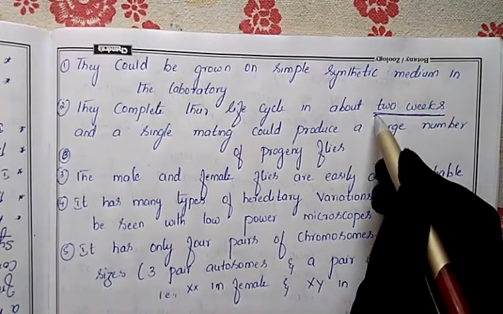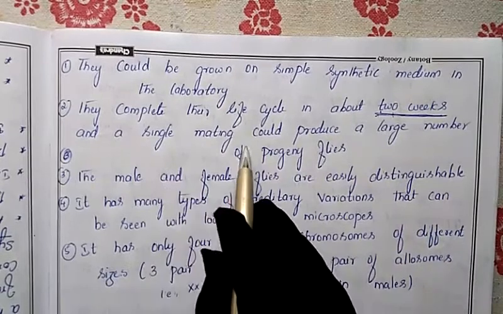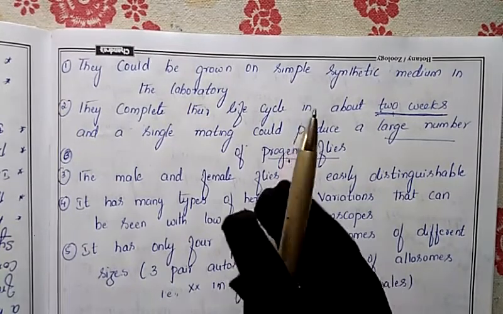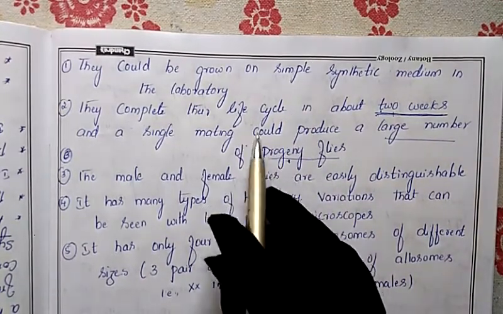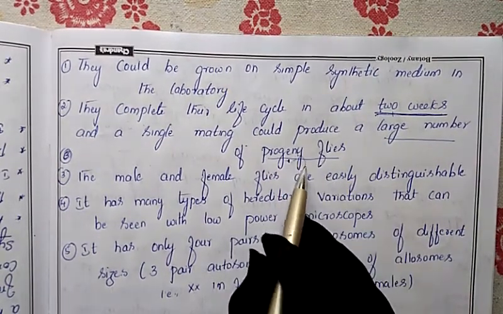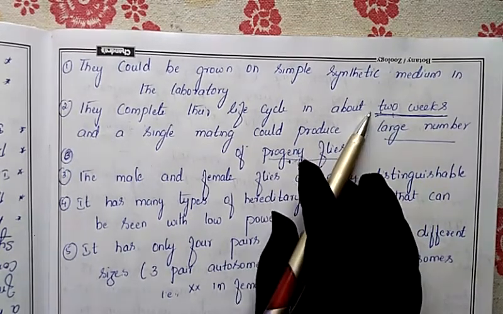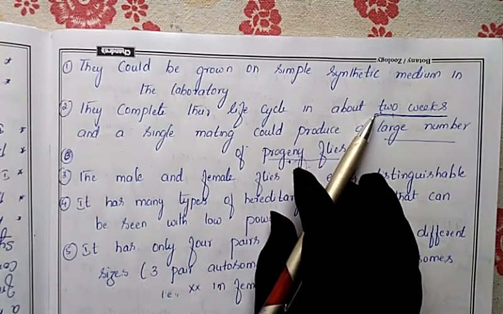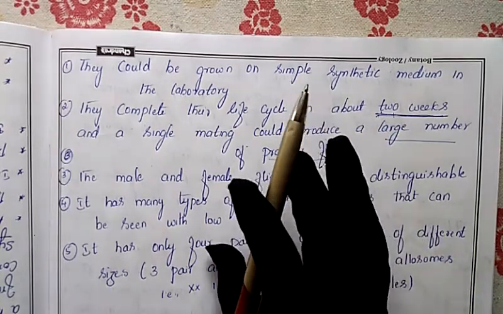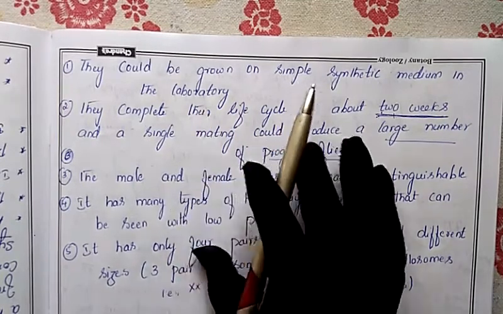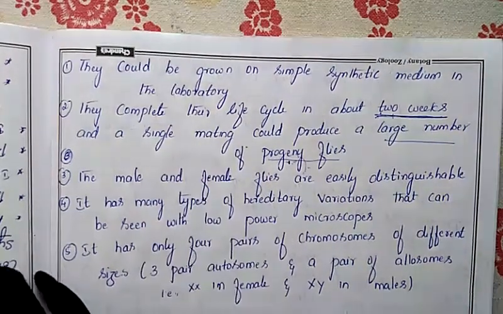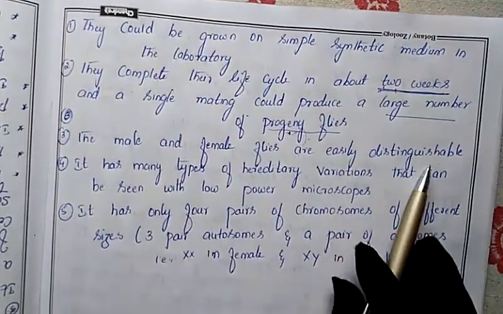Even one single mating can produce a large number of progeny flies. This is also one of the reasons. For one mating, Drosophila produces a large number of offspring, and they are obtained in a short period of time, within 2 weeks only. So he can easily get the result of whichever experiment he has conducted in a short period of time. That is another benefit of Drosophila. Next one: the male and female flies are easily distinguishable.